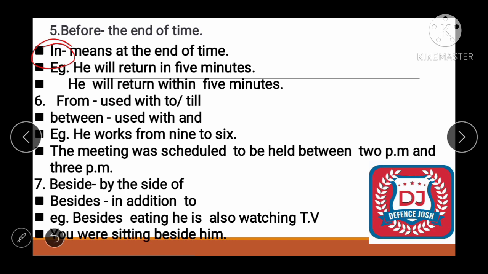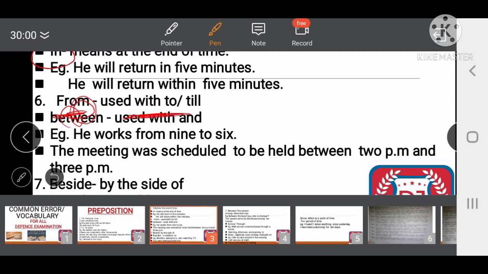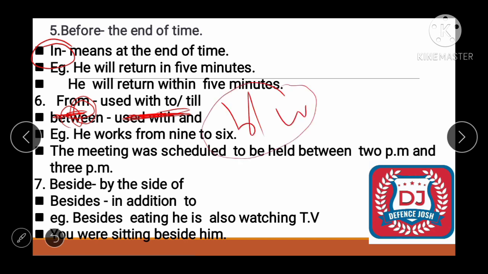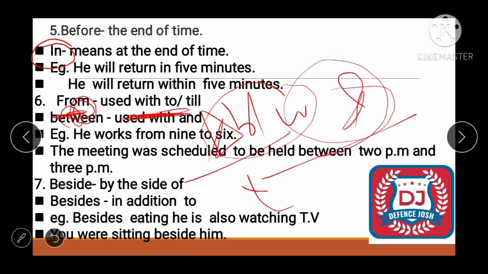Alright, next one is from. Where do we use from? From is used with which word, to or till? And between is used, look, it's important. Between is very important because we do it in a different manner. We use between in an incorrect manner and here we make mistakes. In spotting an error, the biggest thing is observation of the sentence. So between is always used with and, between is not used with to.